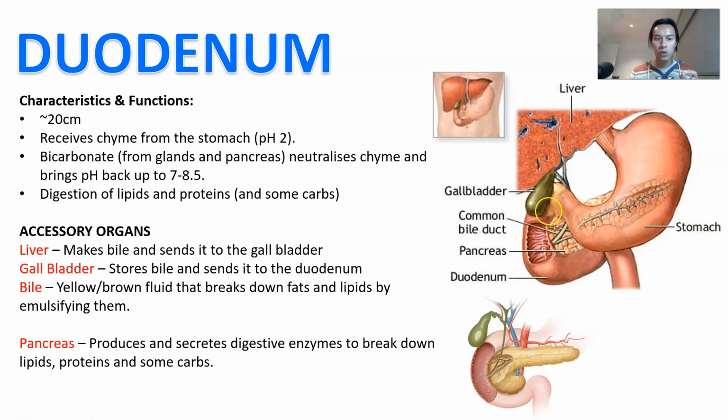And so the duodenum is going to release more bicarbonates from the glands and the pancreas, which is going to neutralize it and bring the pH back up to 7, which is going to allow other enzymes to then break it down, like, for example, trypsin, right? The digestion of lipids is also going to happen in here, and also proteins and a little bit of carbs, okay? And this is where a lot of the accessory organs come into play, okay?